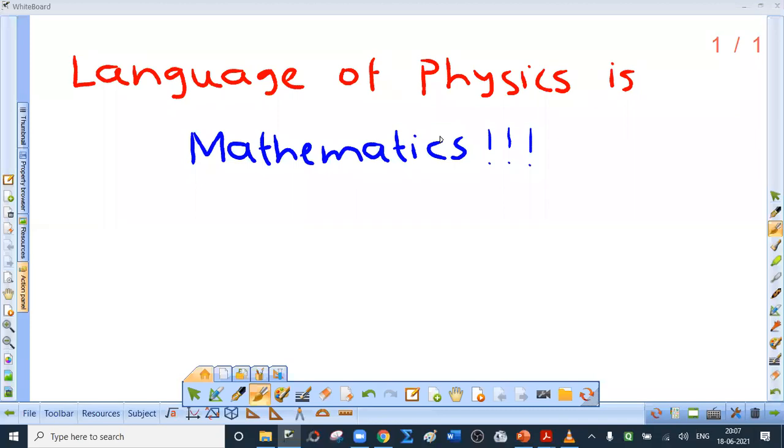See, the word logarithm is used many times in physics. There are some mathematical expressions, rather formulae, in which logarithm is used, even in chemistry also. That is why you should know logarithm.